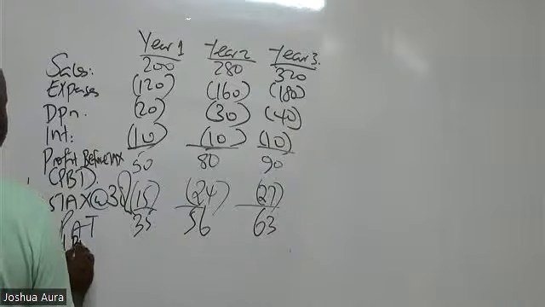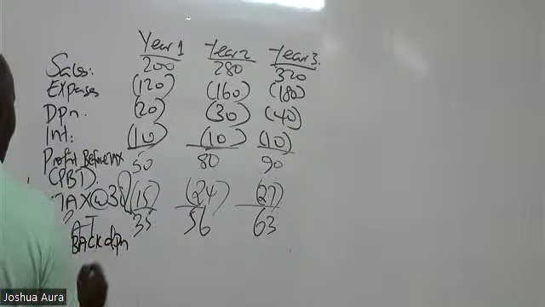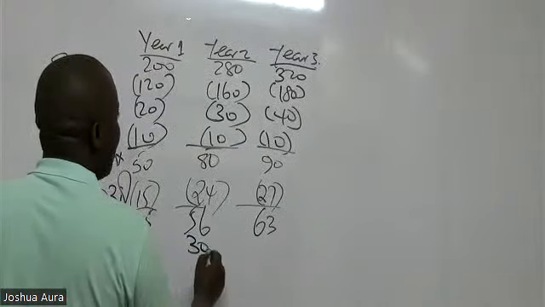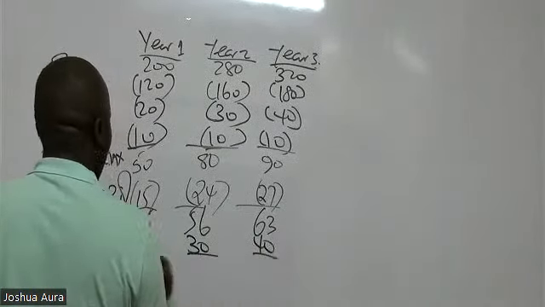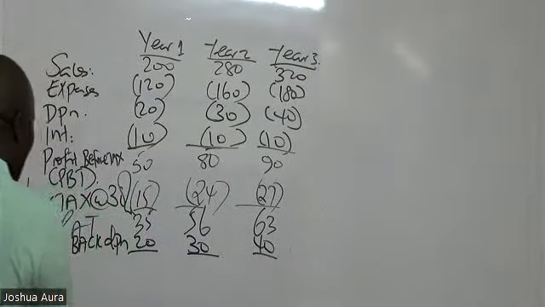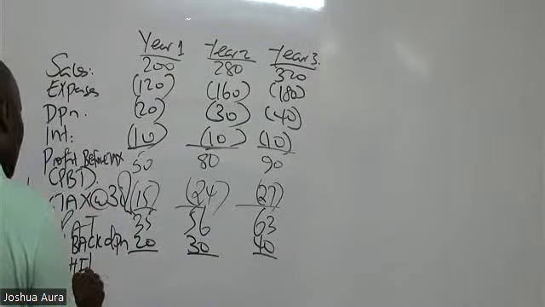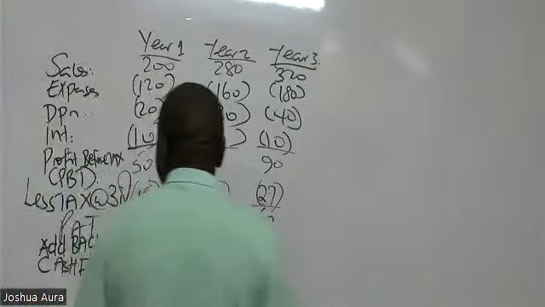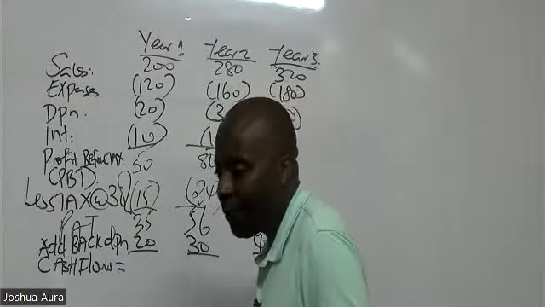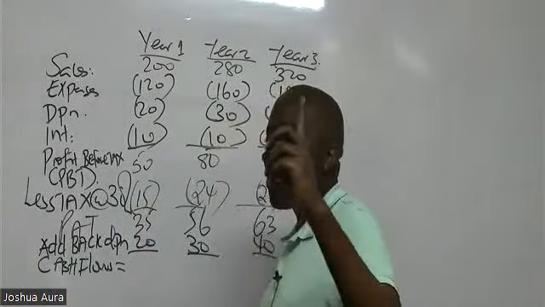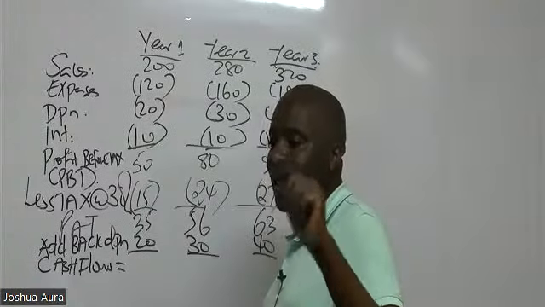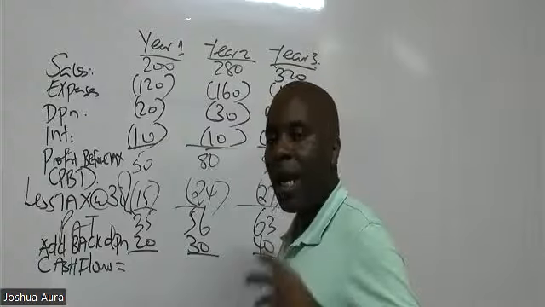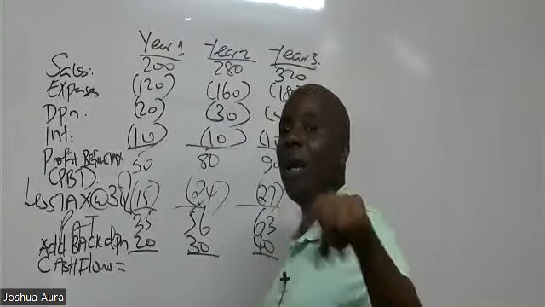Add back depreciation. So depreciation, up on 20, up on 30, up on 40, you add back depreciation for you to be able to get our operational cash flows. So yes, it's very okay to use the interest tax shield instead of adding back. But for me, I'm the old school type. I'll always prefer adding back depreciation.